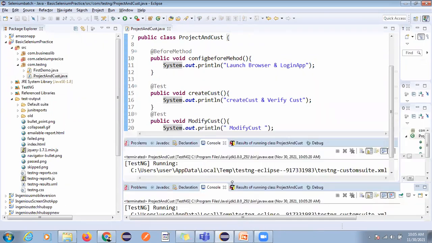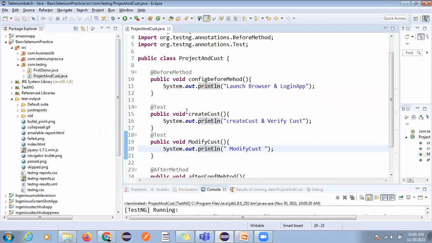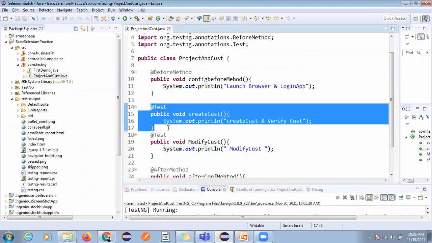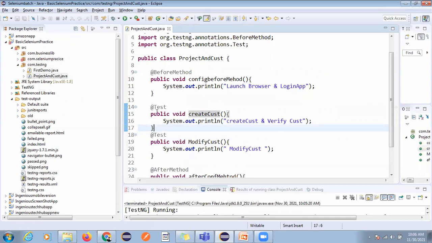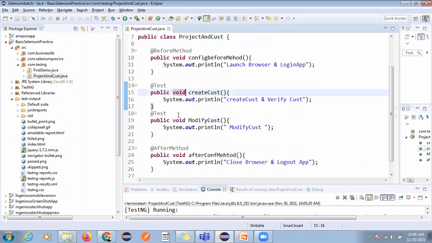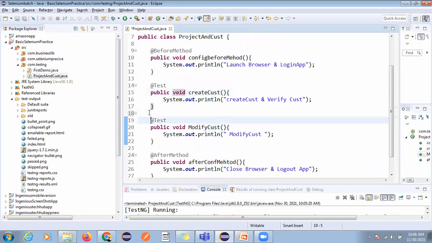But if you want to execute my first test case, we have some concept where we can provide the priority, so it will execute first. By default it will execute in alphabetical order, and it looks random, but as per the concept it is executing in alphabetical order. But I want to execute this one first, so we can go for the priority. In the coming session we will learn this. Okay, so this is how you can configure this.